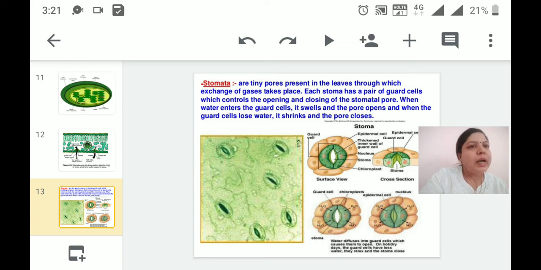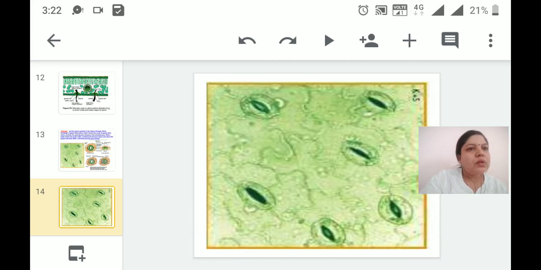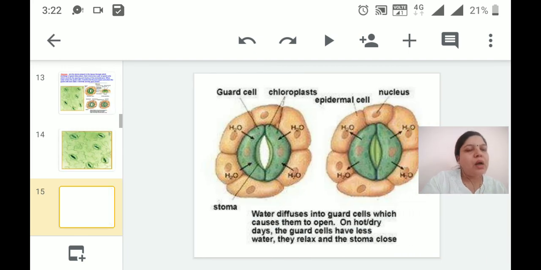Each stoma has a pair of guard cells which control the opening and closing of the stomatal pore. When water enters the guard cell, it swells up and the pore opens, and when guard cells lose water, they shrink and the pore closes. So this is again the structure of stomata.